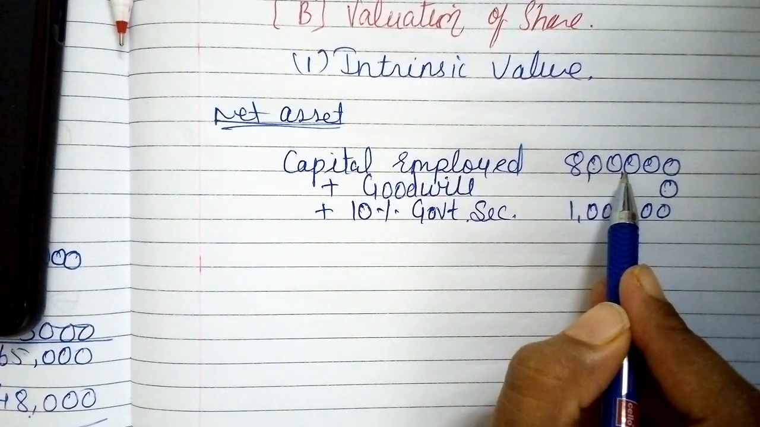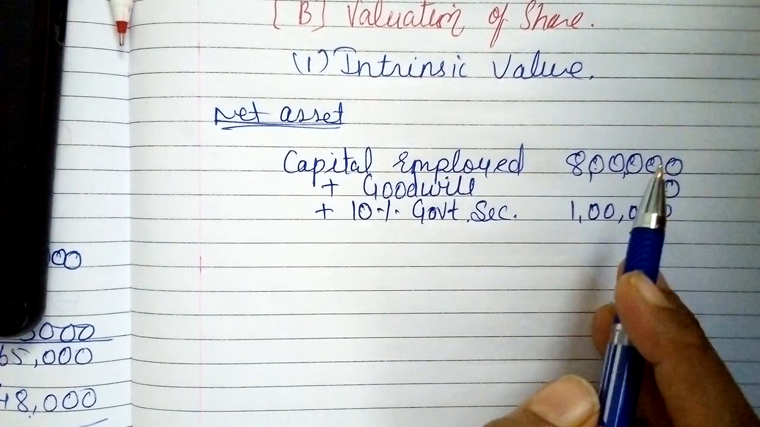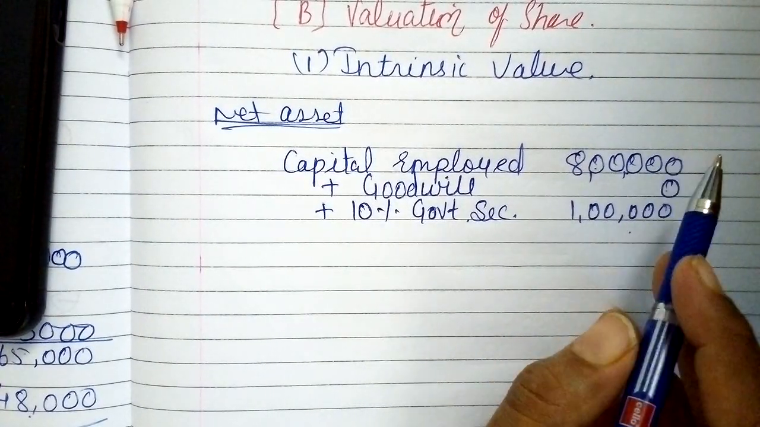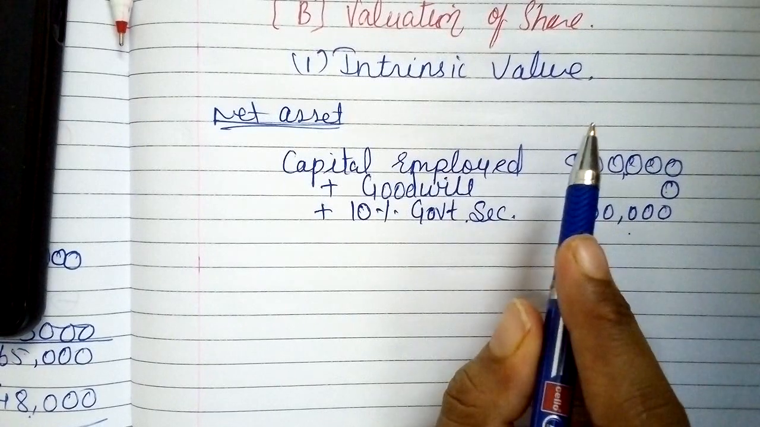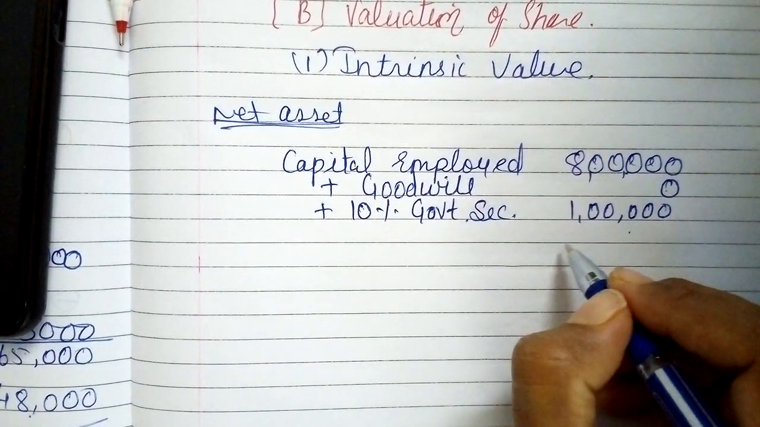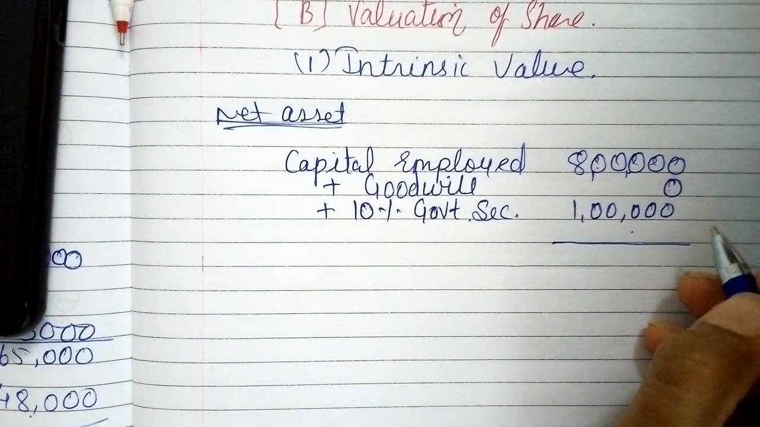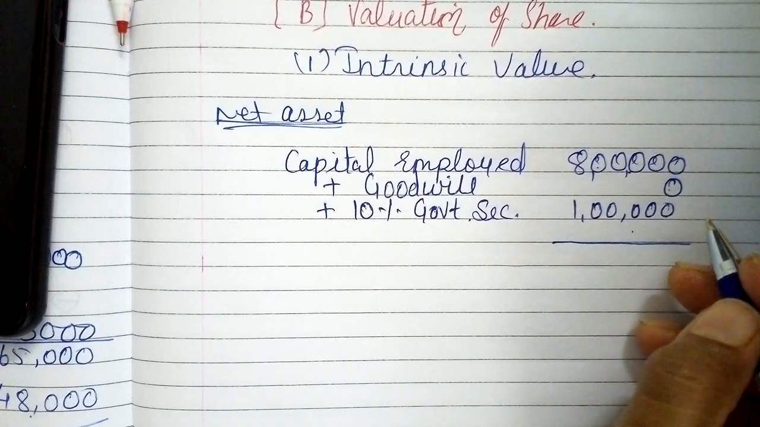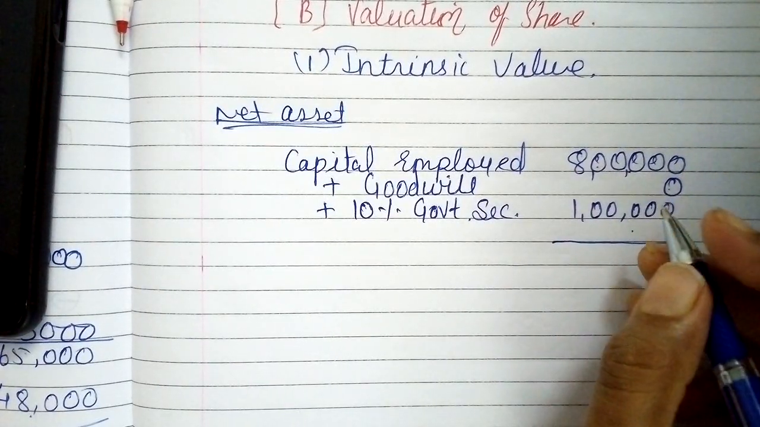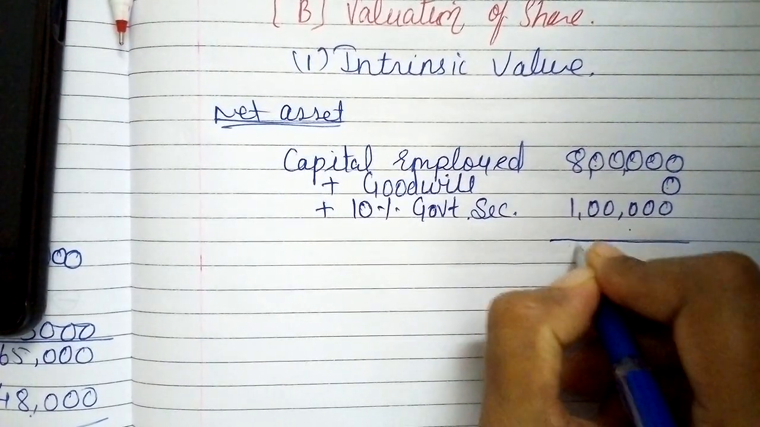This is the shortcut method. Actual method is you need to start from land and building up to cash, and goodwill will be 0. So the same technique would be followed here. So this is the shortcut method. So finally my net asset will be 9 lakhs, right?